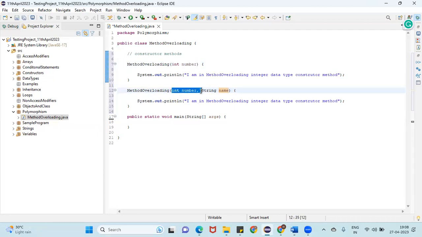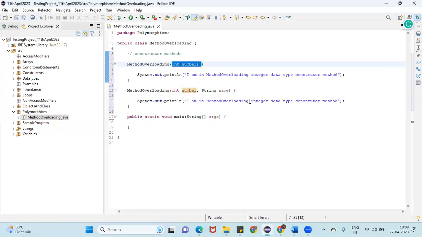If I remove this one, see here, both contain a single parameter only, but the data type is different. This is also method overloading, guys. So these are the interview questions, ma. I'm covering all the interview questions. And if you add more than one data type, it is also method overloading, because here we have added two data types and here only one data type.